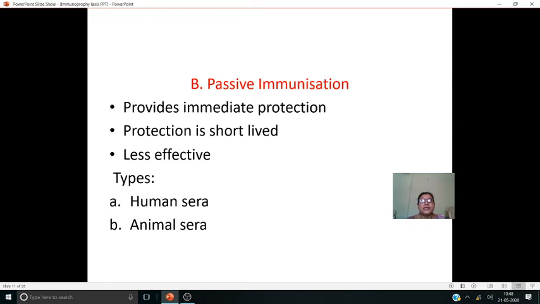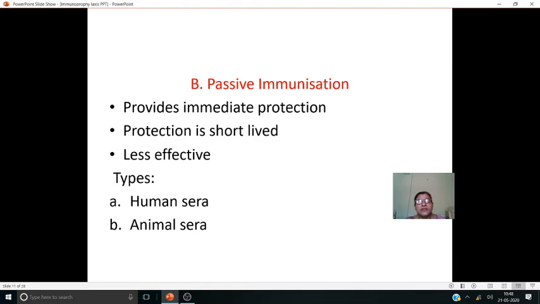And next immunization is the passive immunization. This is the second type of immunization. It provides immediate protection. In an emergency you can give the protection immediately, but as it is given immediately and it is a ready-made vaccine, we are giving ready-made sera here.